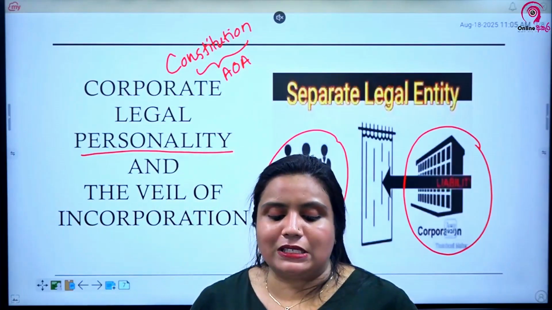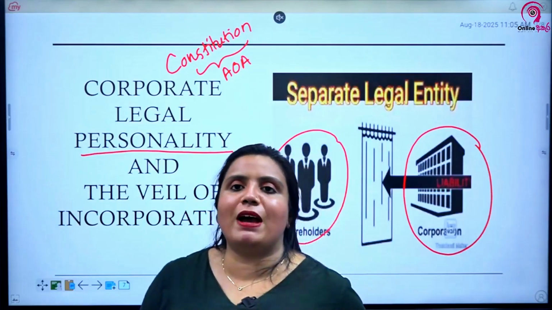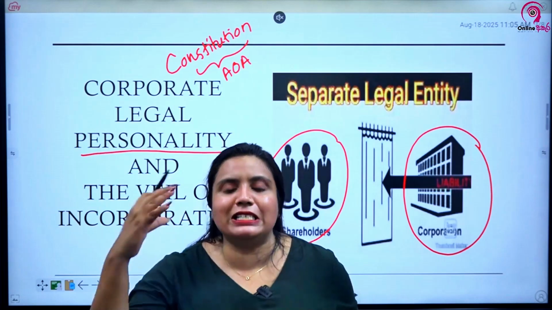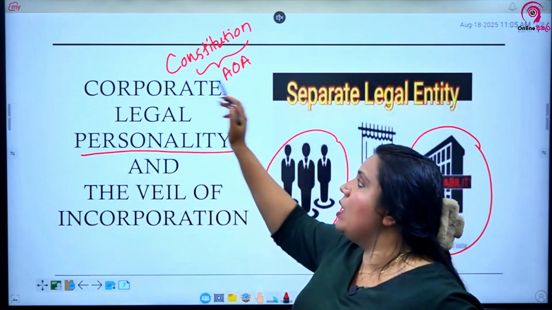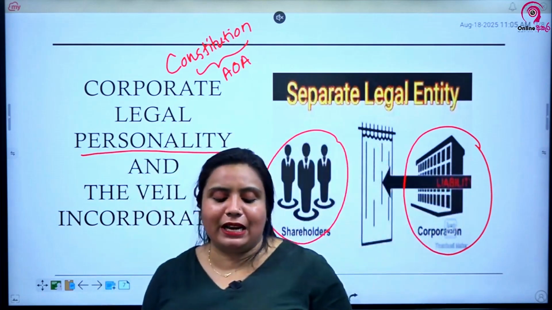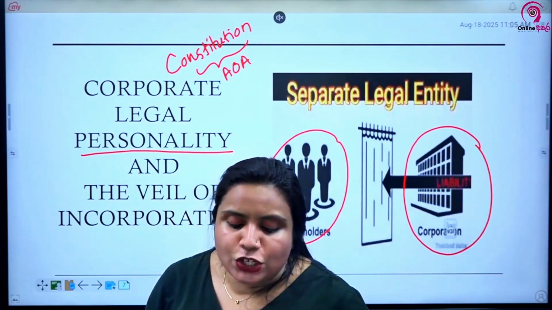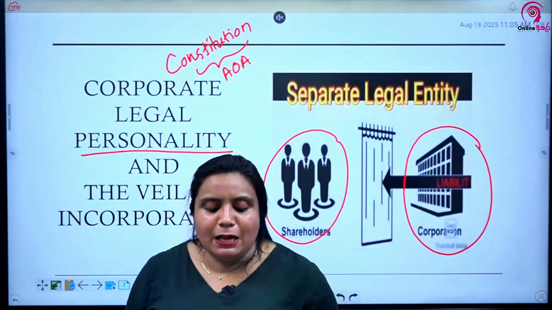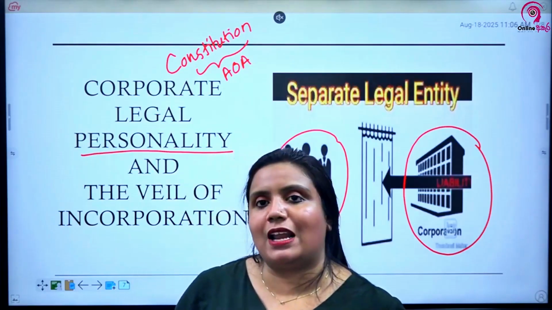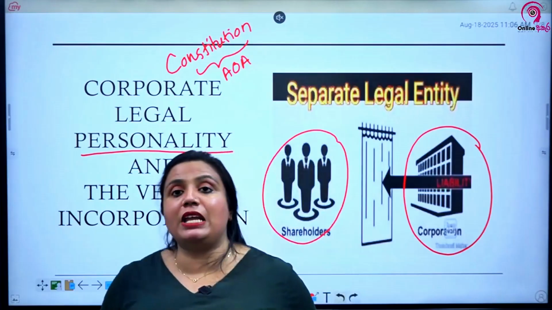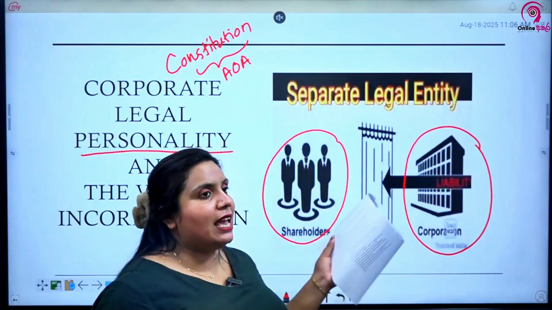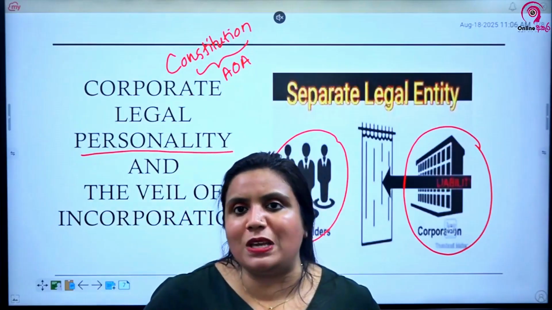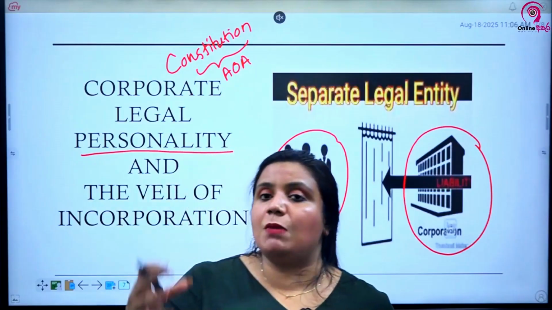It can carry out business, enter into contracts and be bound by obligations. Again, company can enter into contracts under the company's name itself. Why? Because of corporate legal personality or separate legal personality. Shareholders' liability is limited to the amount prescribed in the Companies Act depending on the type of the company. Now, why do we say depending on the type of the company? The example I gave you earlier for that 1000 rupees, 10 shares being bought at 100 rupees per share, that was for companies limited by shares.